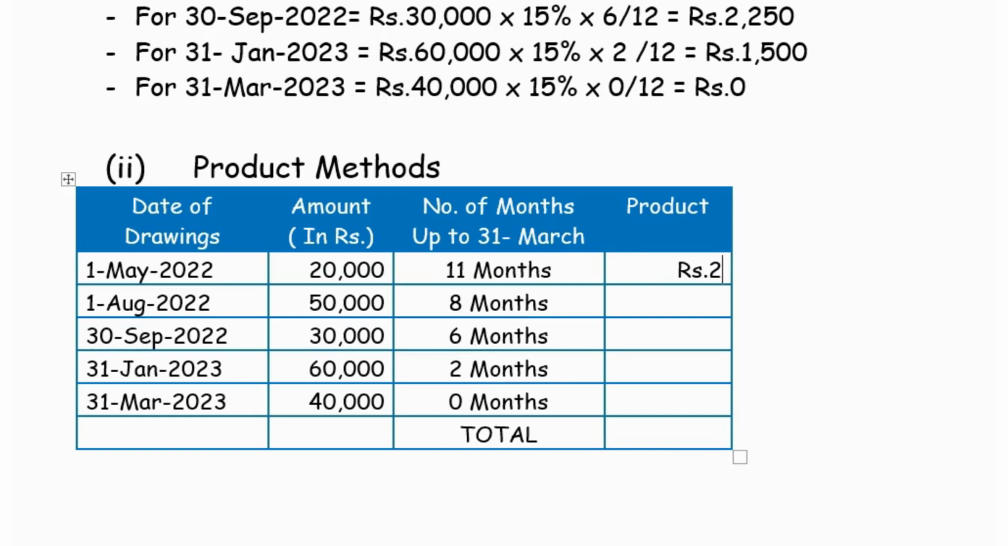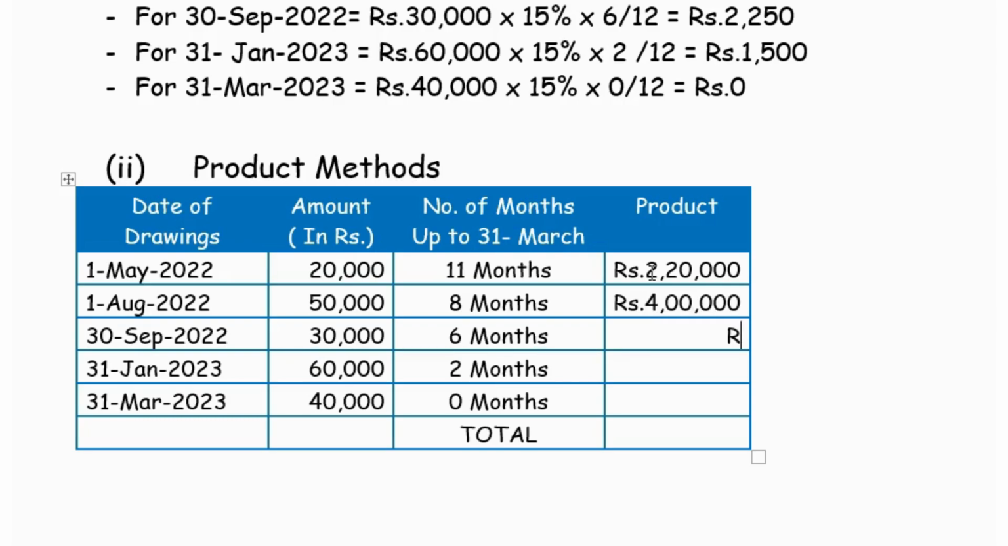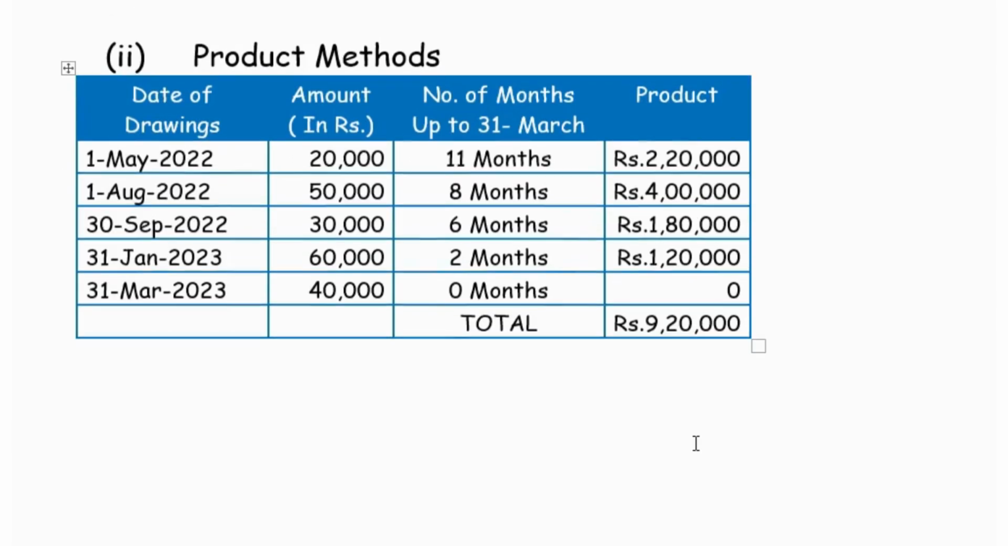So it is rupees 2,20,000, rupees 4 lakhs, and rupees 4 lakhs, and rupees 1,80,000, and rupees 1,20,000, and here the product becomes 0. So this person's total drawings for this financial year is 9,20,000.